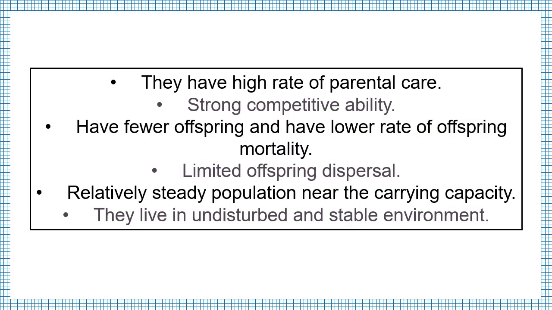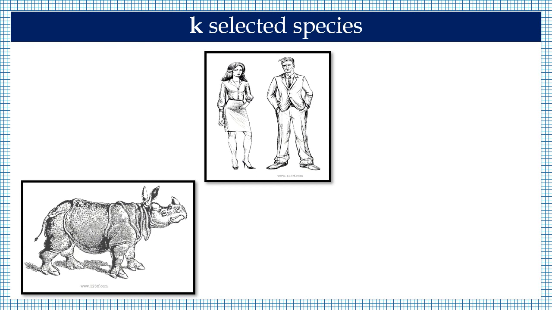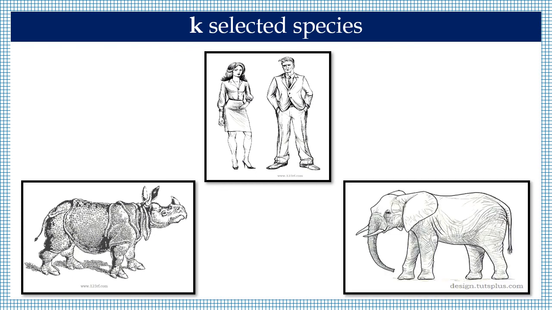They have high rate of parental care, they have strong competitive ability, they have fewer offspring and have lower rate of offspring mortality, they have limited offspring dispersal and relatively steady population near the carrying capacity, and they live in undisturbed and stable environment. Examples of K selected species are human beings, rhinoceros, elephants, etc.